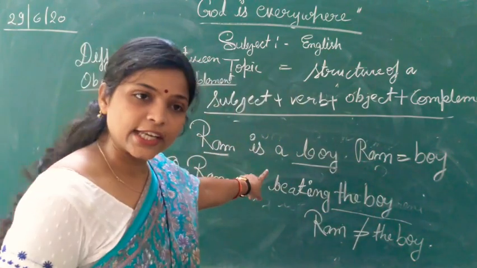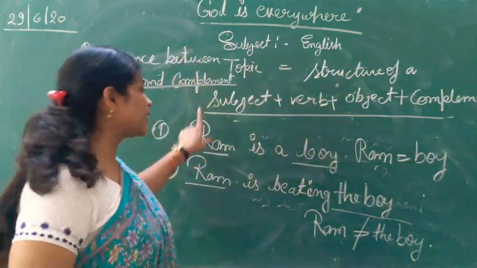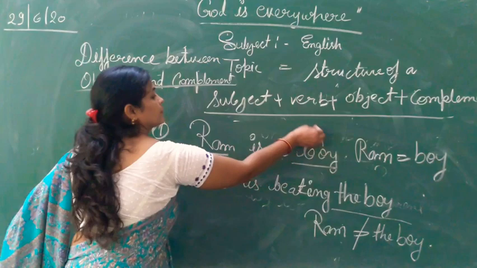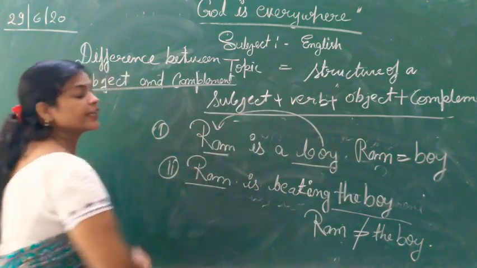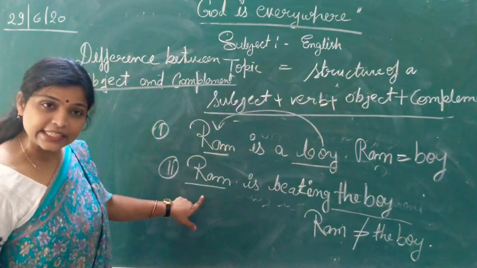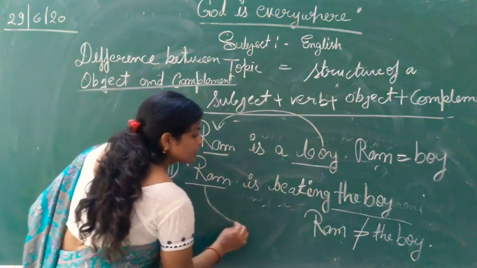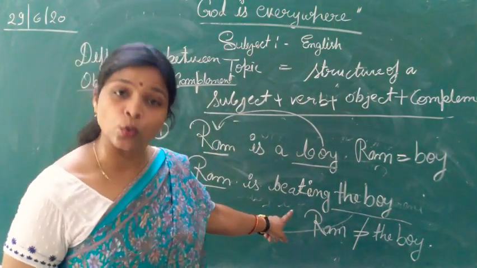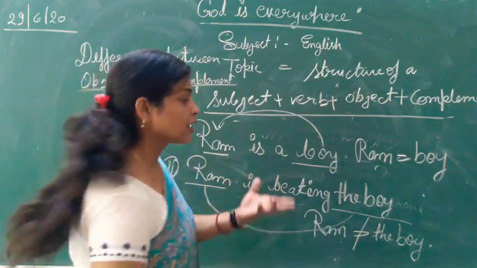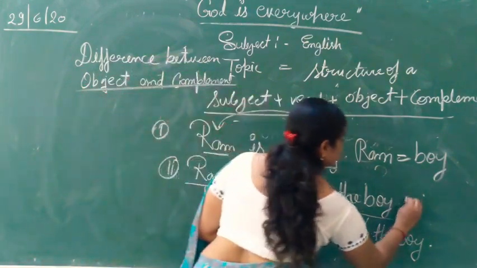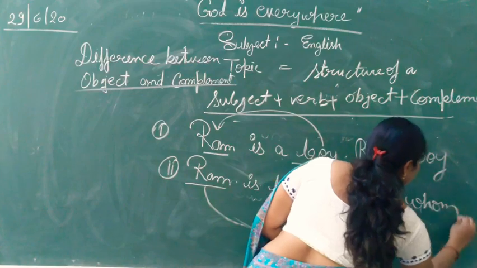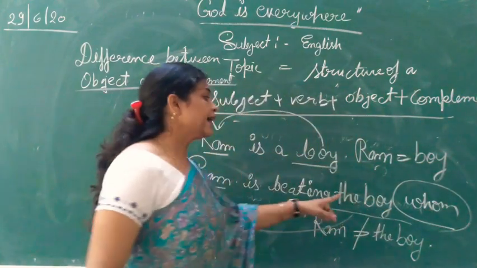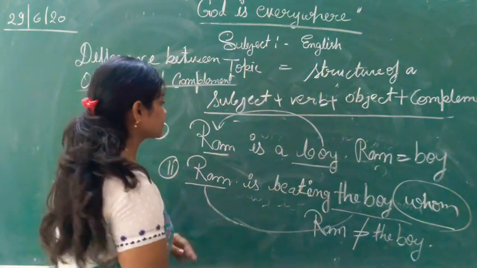Because in the first sentence, boy is a quality of Ram. But in the second sentence, the boy is not a quality of Ram. Because if we are putting here whom, we get the answer, the boy. Means here is indirect object.